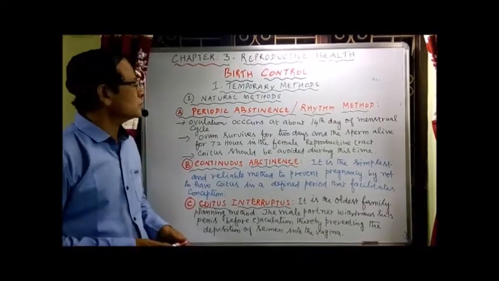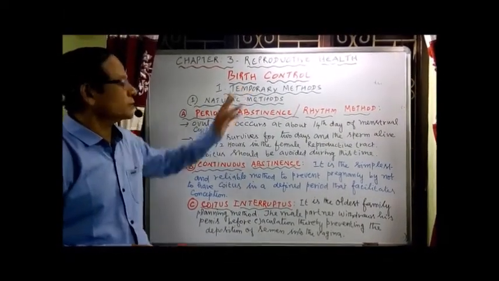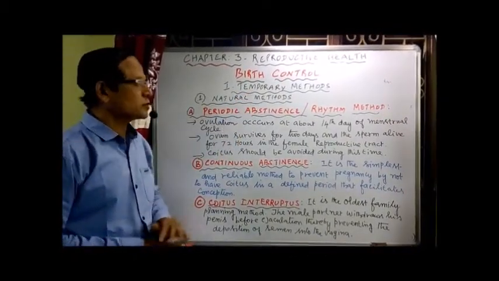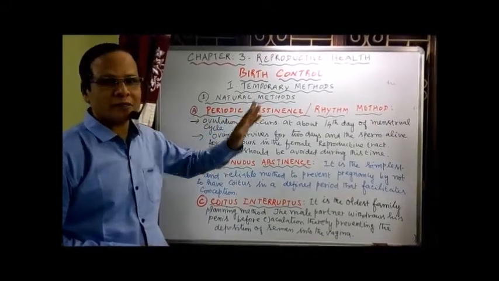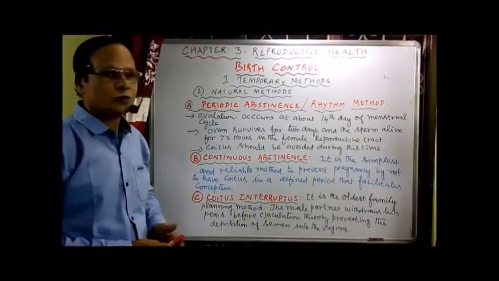As I mentioned earlier, birth control methods are of two types: temporary methods and permanent methods. Under the temporary methods, we have two types: one is the natural methods, another one the barrier methods. Now, under the natural methods, we have the following four types.